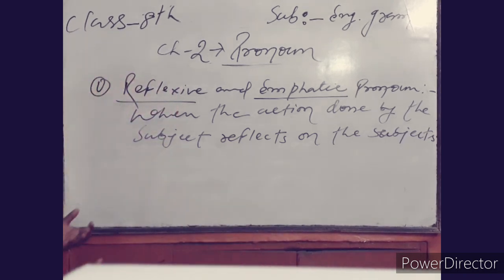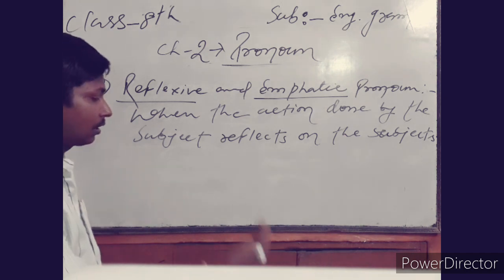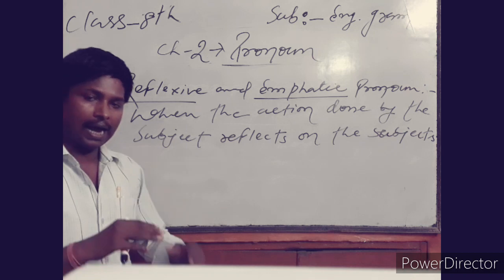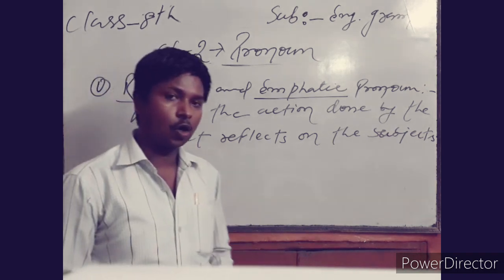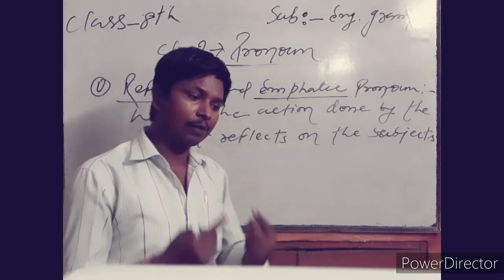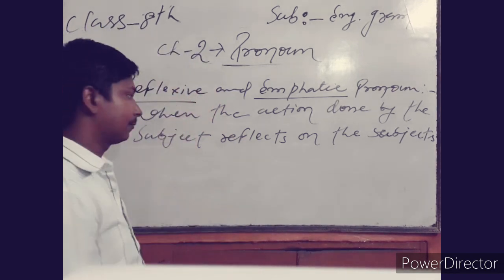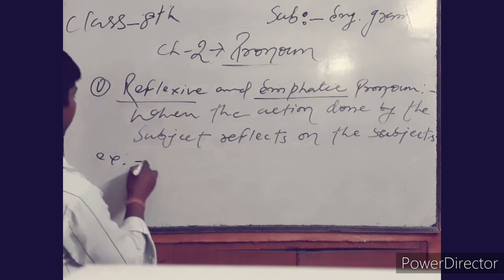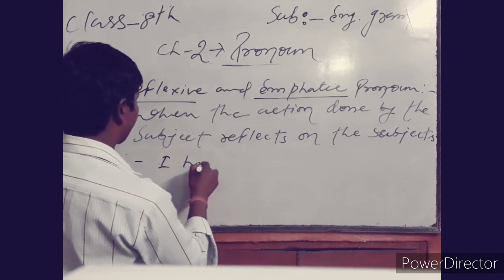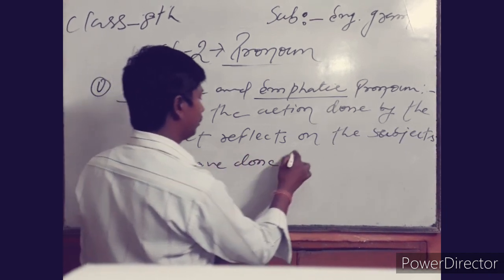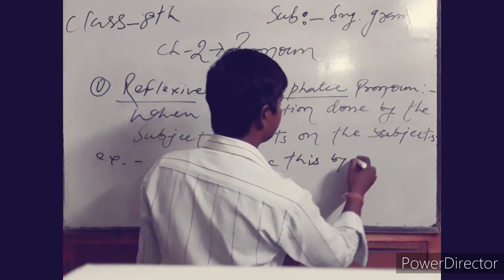Before that, I am telling you the definition. When an action is done by the subject and reflects on the subject itself. The action can be done by the subject and it can reflect on the subject itself, then it can be said if it is reflexive or if it is emphatic. Like an example, "I have done this by myself."